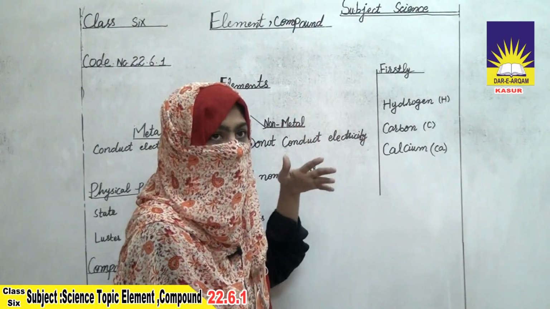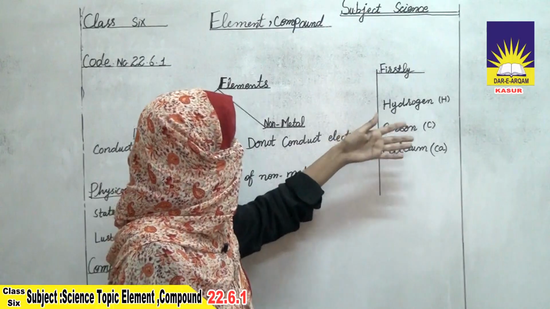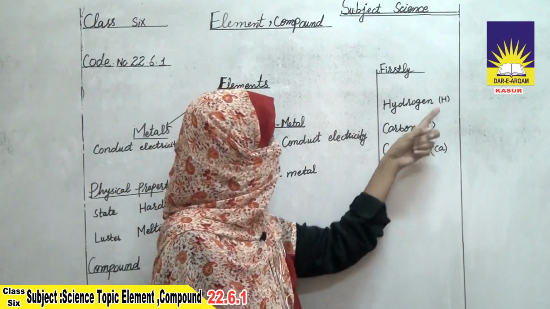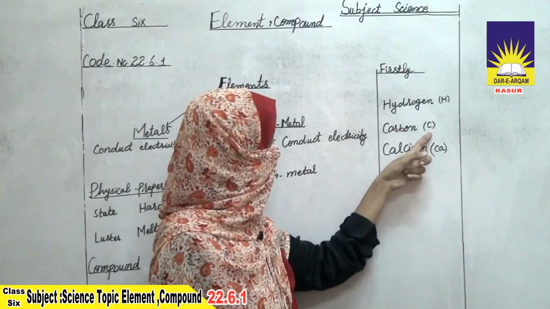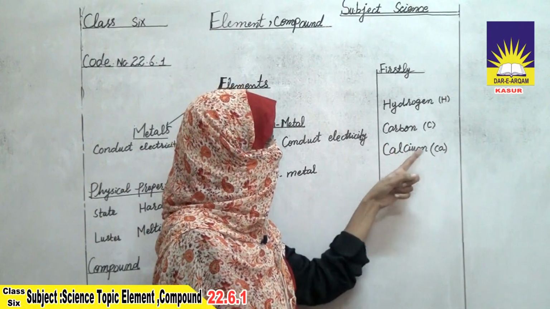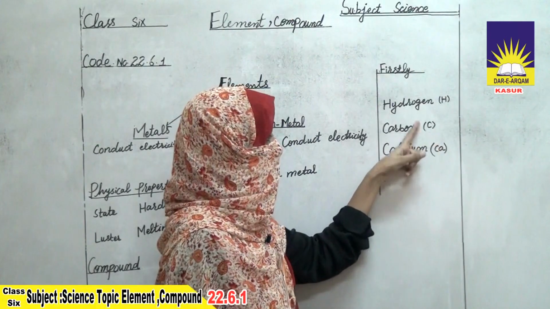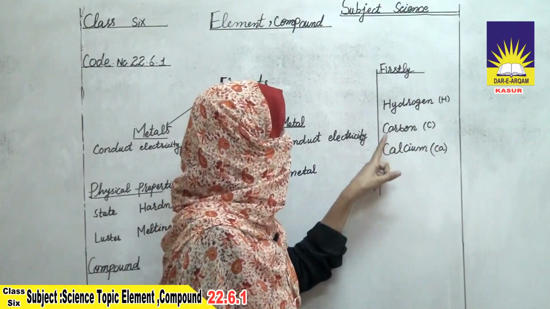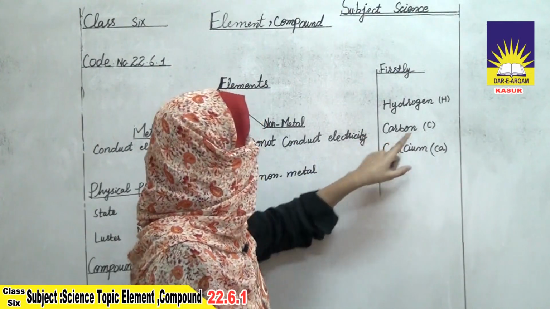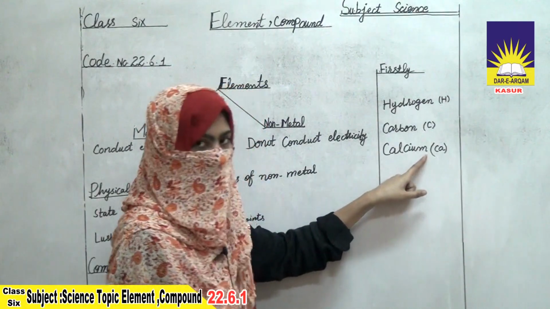After many years of work, scientists introduced short-form names, such as hydrogen is represented by H, carbon is represented by C, and calcium is represented by Ca. Calcium is not represented by C because the symbols would be similar, and we could not identify whether it is carbon or calcium. So carbon is C and calcium is Ca.